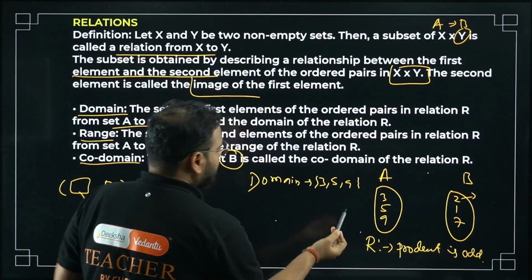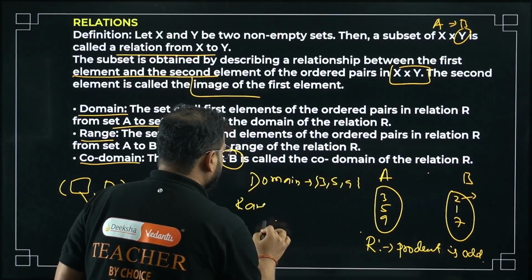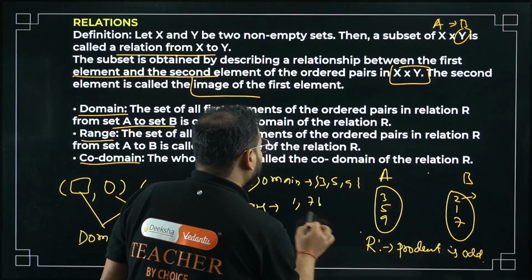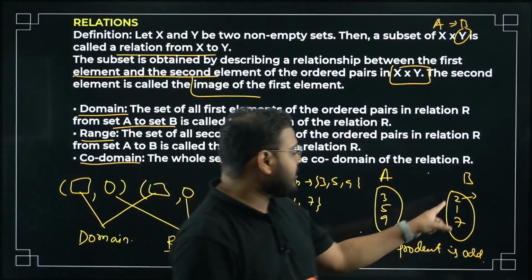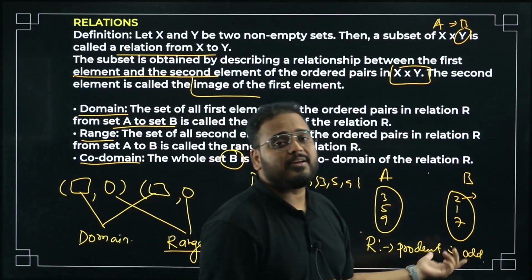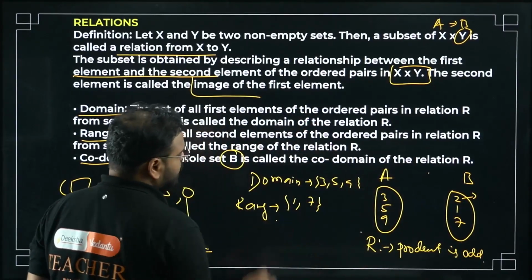Okay, what about the range? The range will be very beautifully only 1, 7. Why only 1, 7, sir? Because 2 is not coming as an image of any number. Okay, 2 is not part of any image. So 2 is not going to be there.